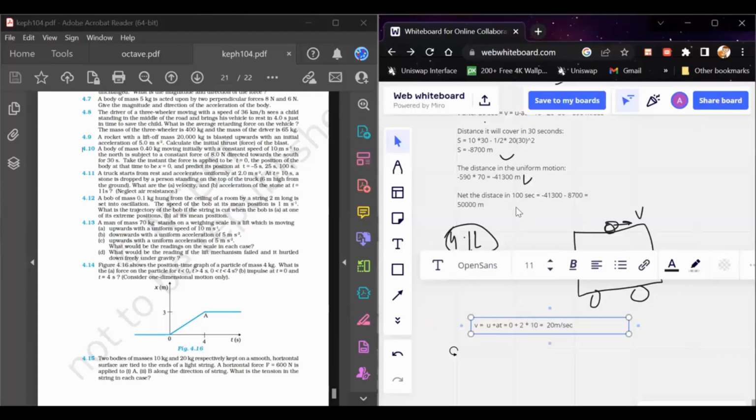By the end of the 10 seconds, this much is the velocity possessed by the stone. And you have to tell what the velocity of the stone is at t equals 11 seconds. Since the stone is dropped at t equals 10 seconds, for the next 1 second it will perform motion under gravity.